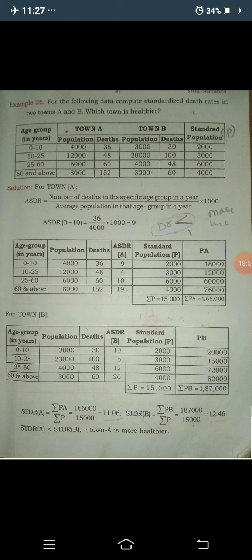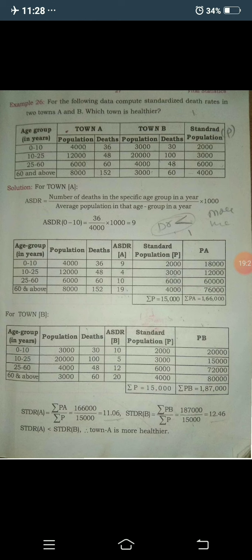In STDR it takes more information, in CDR it takes less information. In STDR we are considering the standard population as weights, but in CDR we are taking the population as weights. So here, by using the standard population, you need to calculate PA. Okay, ASDR you need to consider as capital letter A.